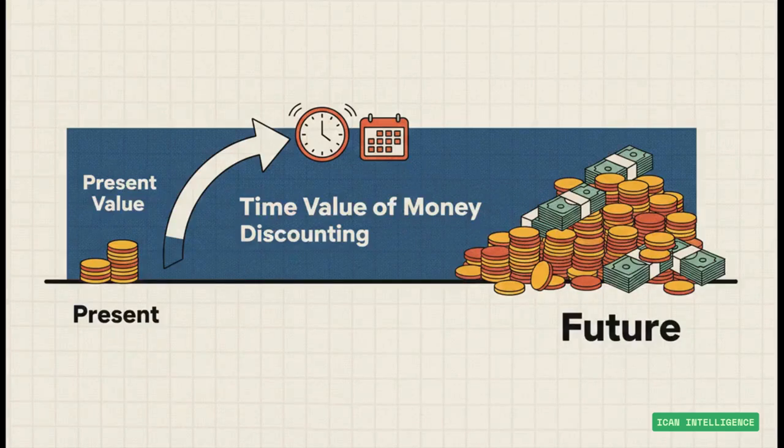Okay, one last super important measurement point. What if you don't have to pay this money out for, say, 5 or 10 years? Well, money today is worth more than money in the future, right? That's the time value of money. So if that effect is significant, you have to discount the future payment back to its present value. This is a huge area for picking up calculation marks in the exam, so don't forget it.